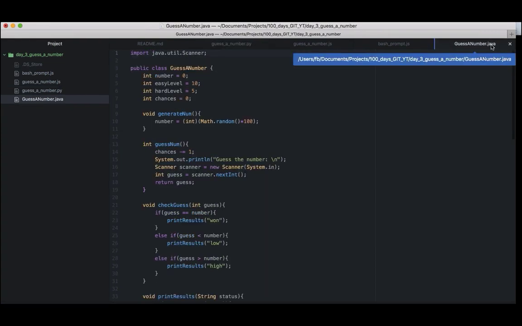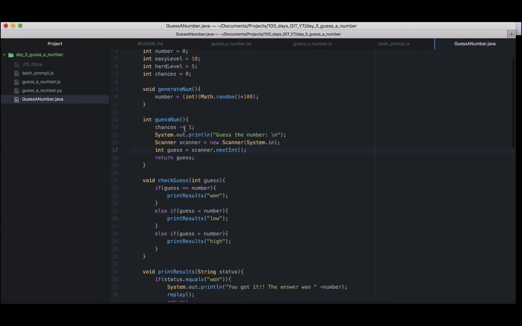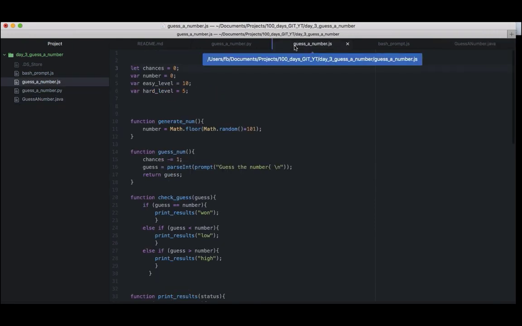This is where the fun begins, right? Java. Okay. As usual, we get our input from Scanner, and we call System.in. That's the name of our keyboard right there. And we're going to use our keyboard to capture whatever the user types in. So as usual, we have the same functions to generate a number, and the only difference is that instead of randint, we're using Math.random, and then we're casting that into an int.